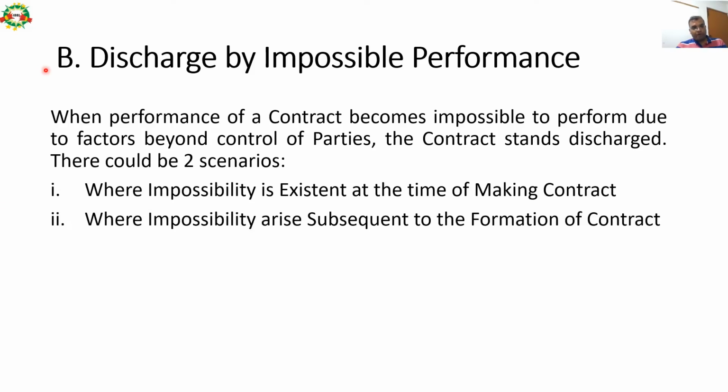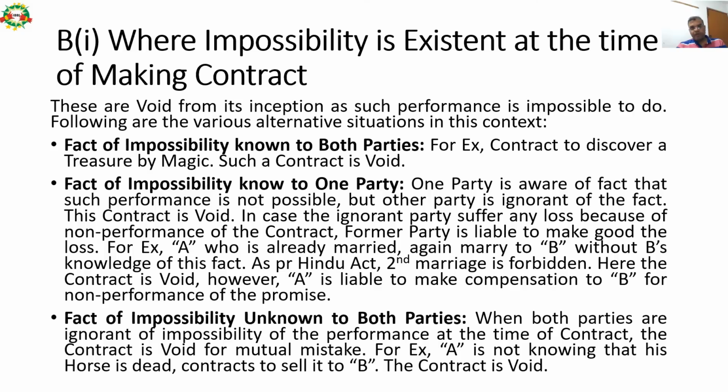Discharge by impossible performance. When performance of a contract becomes impossible to perform due to factors which are beyond the control of the parties, the contract stands automatically discharged. So there could be 2 scenarios under this. Number 1, where impossibility is existent at the time of making the contract, or the impossibility may arise subsequent to the formation of the contract. So let us discuss the first scenario, where impossibility is in existence at the time of making the contract.